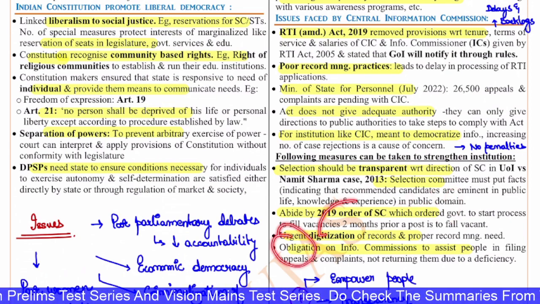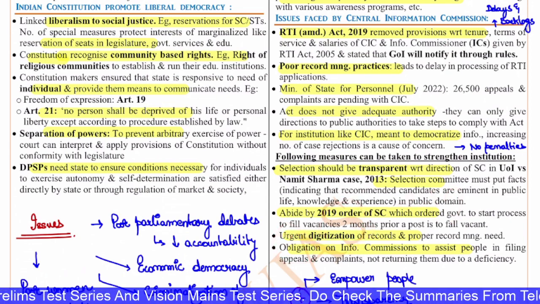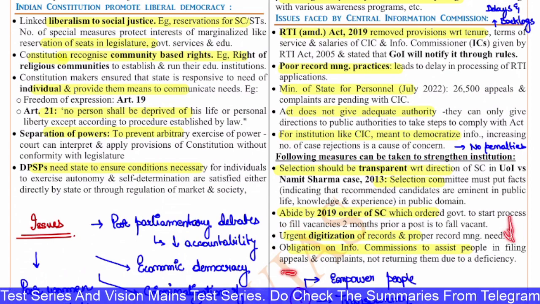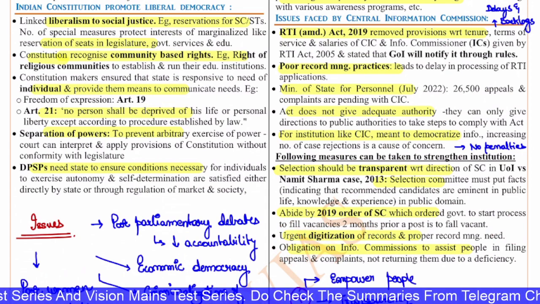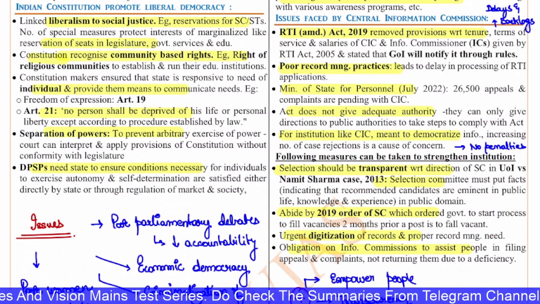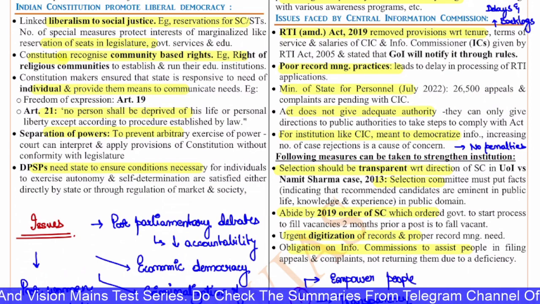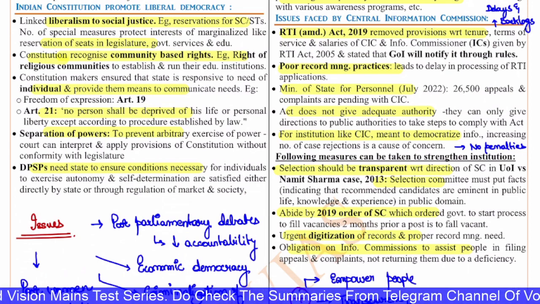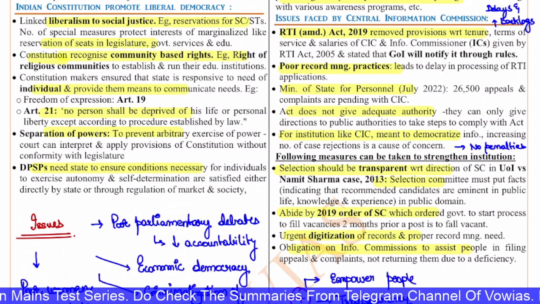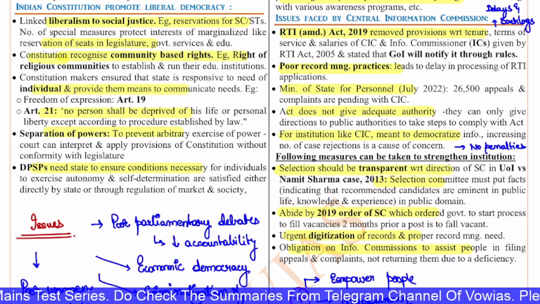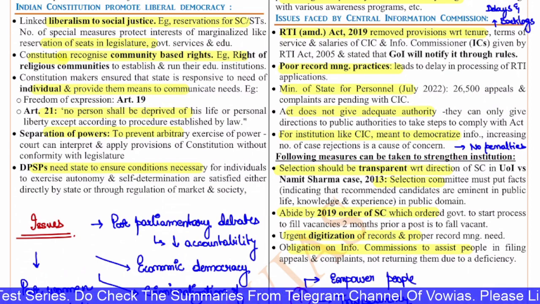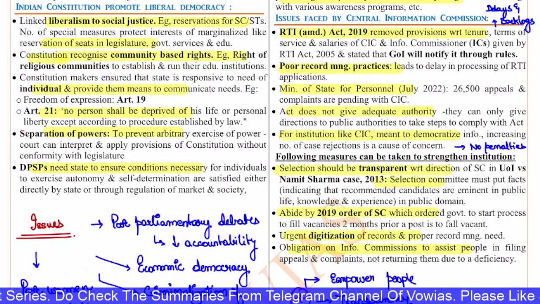There is also an obligation on information commissions to assist people in filing appeals and complaints, and not return them for deficiencies. So all of these things can be taken. These are the measures that can be taken. Because at the end of the day, this is one of the important bodies that we have in our system, because it will promote the much needed transparency and empower the public with information, and this information is very, very crucial.